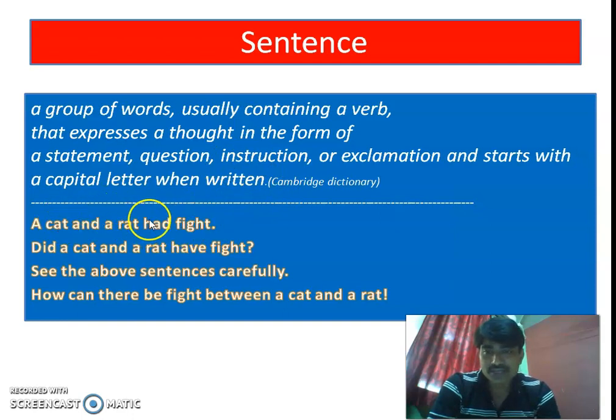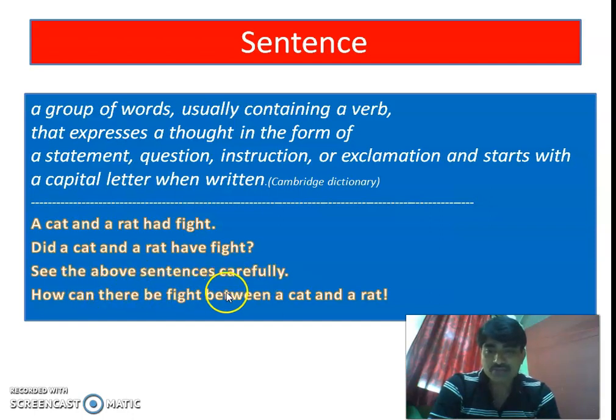A very good example I have already given to you. A cat and a rat had a fight. This is a declarative sentence. Did a cat and a rat have a fight? This is a verbal question, that is an interrogative sentence. See the above sentences carefully. This is an imperative one. We are commanding someone or ordering someone.